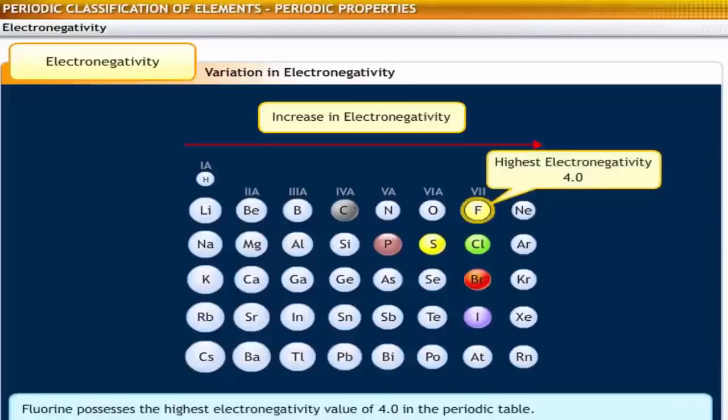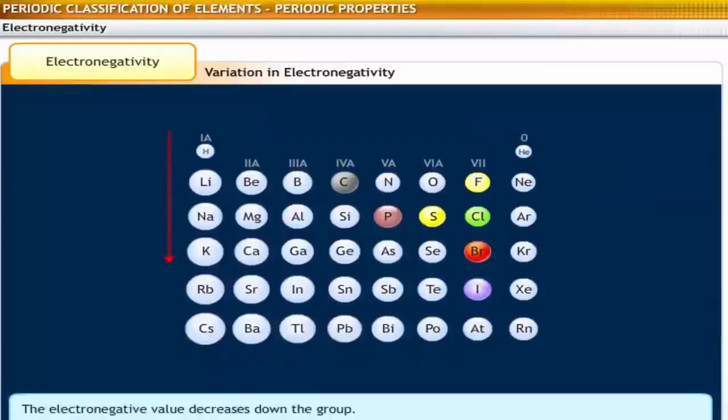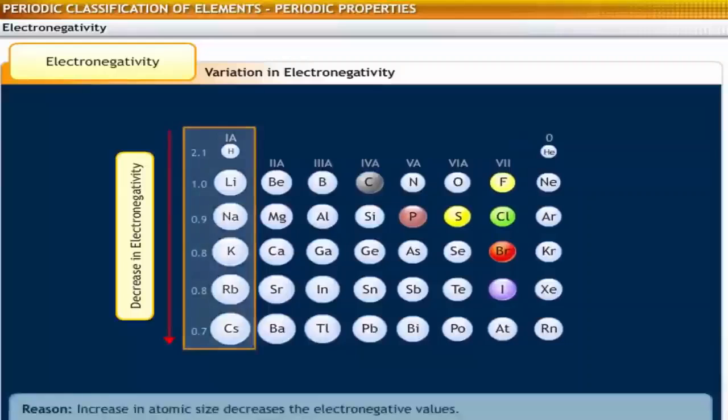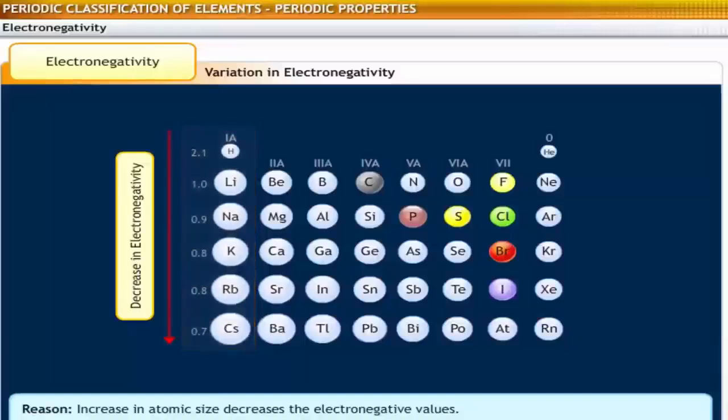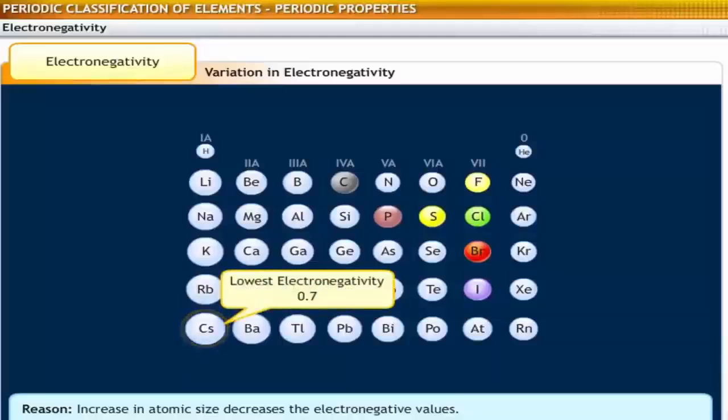Fluorine possesses the highest electronegativity value of 4.0 in the periodic table. Down a group, the tendency to attract the electron pair, or electronegativity, decreases as atomic size increases. In the periodic table, alkali metals possess very low electronegativity values. Cesium has the lowest electronegativity value of 0.7.